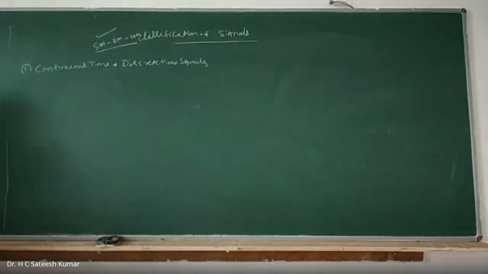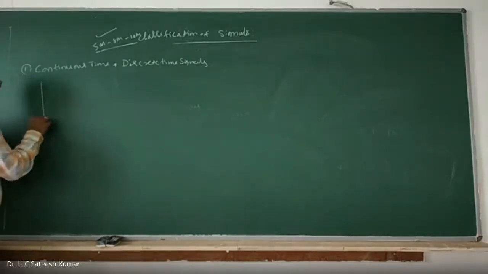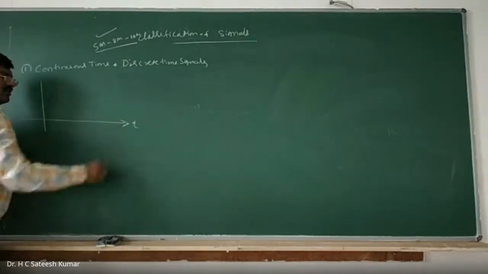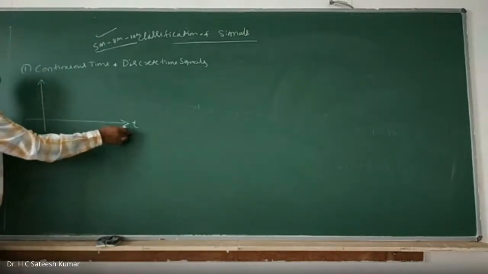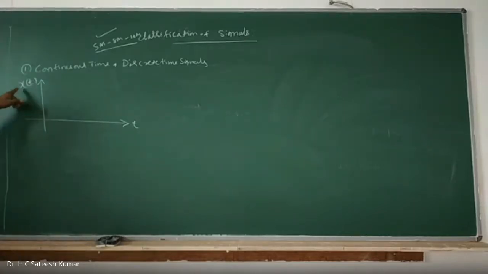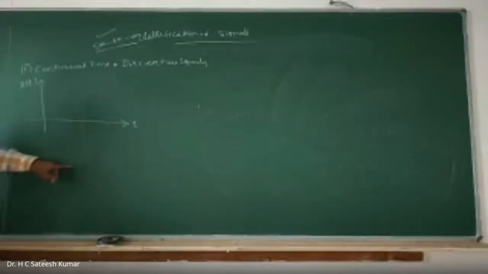So what is a continuous time signal? Let us say you take a signal like this. The signal is represented like this: one axis is t, which is the independent variable, and the other is the dependent variable. Let us say it is an audio signal. We can write it in general as x of t. The meaning of this is that x is varying with respect to time. This is the representation of a signal.